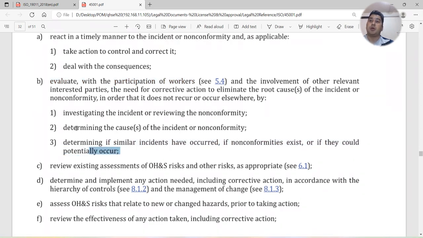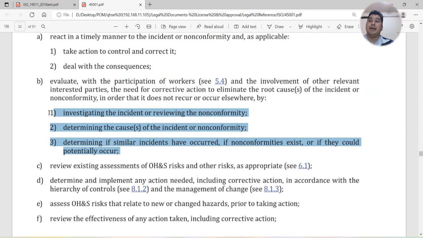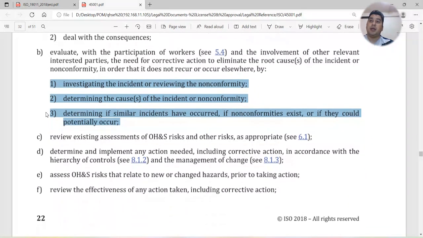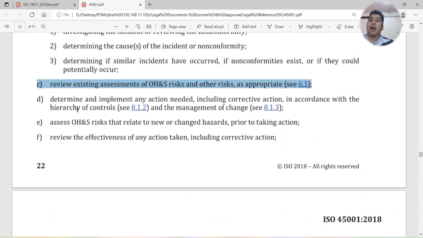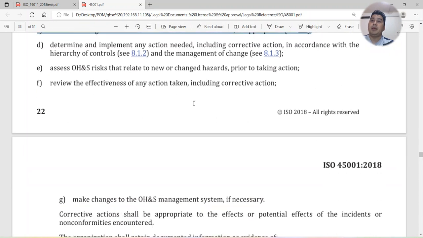You need to consider all these things when you are doing any investigation and taking control measures. Review existing assessments of OHS risks and other risks as appropriate. Determine and implement any action needed, including corrective action, in accordance with the hierarchy of control measures discussed in clause 8.1.2 and the management of change in 8.1.3.